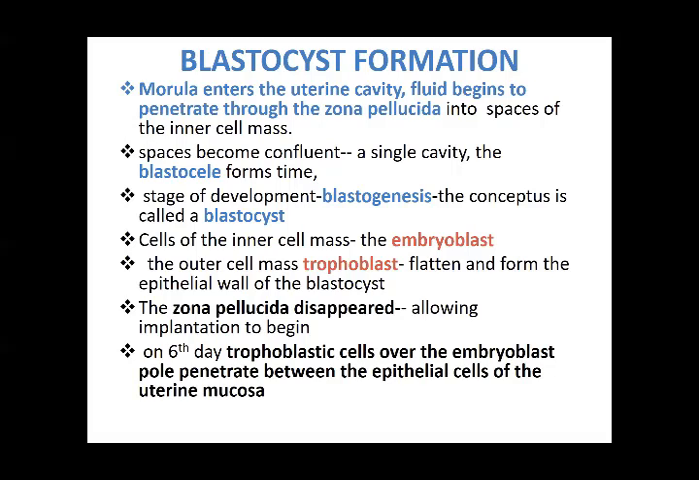And at this stage the zona pellucida is disappearing, and that is going to allow the implantation process to occur, because it is a boundary on the outer side that is going to be removed, and then this is going to start the implantation. This is roughly on the 6th day. The trophoblastic cells over the embryoblast pole penetrate between the epithelial cells of the uterine mucosa.